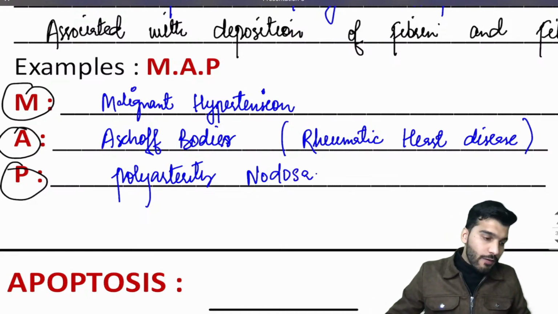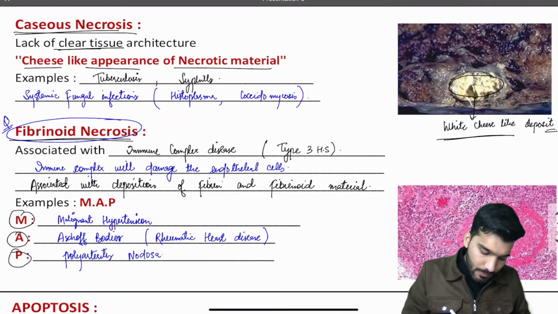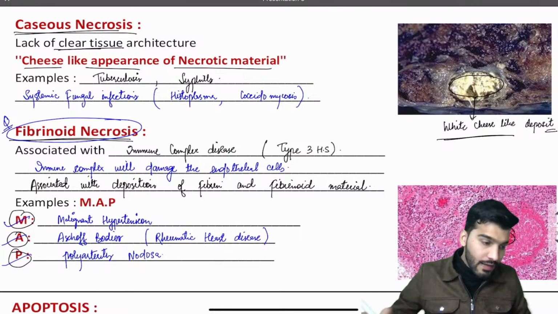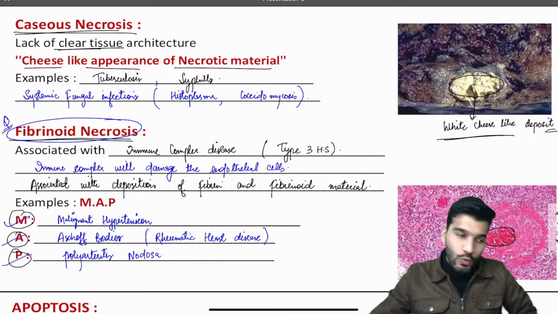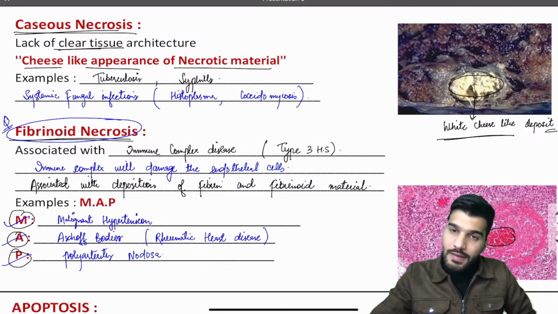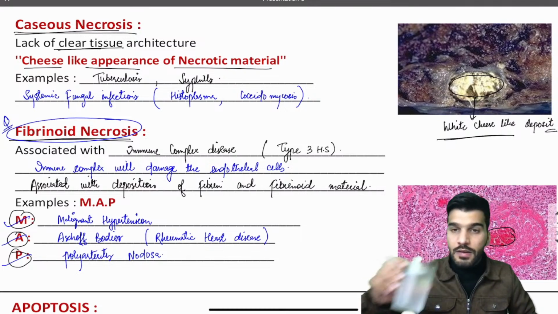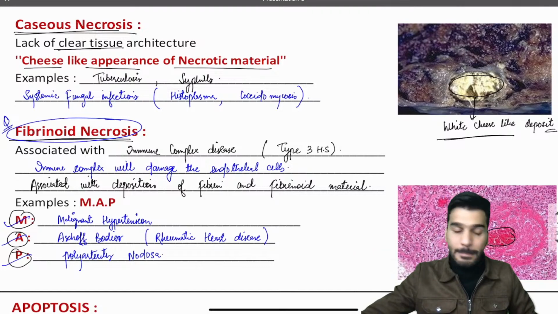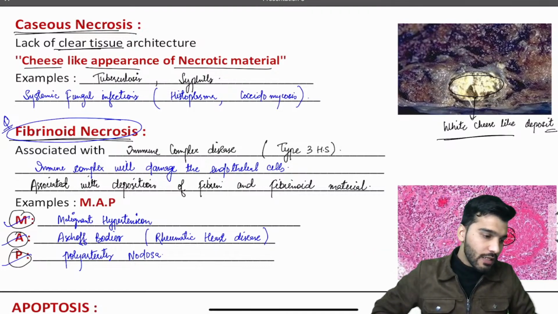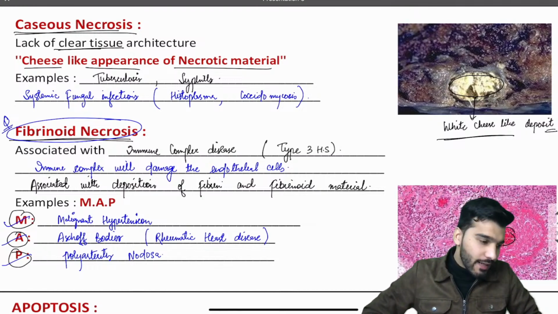So if we talk about fibrinoid necrosis, it is seen with malignant hypertension, Aschoff body and polyarteritis nodosa. Jones criteria with rheumatic heart disease. Duke's criteria, what will be your answer for Duke's criteria? Duke's is going to be infective endocarditis.